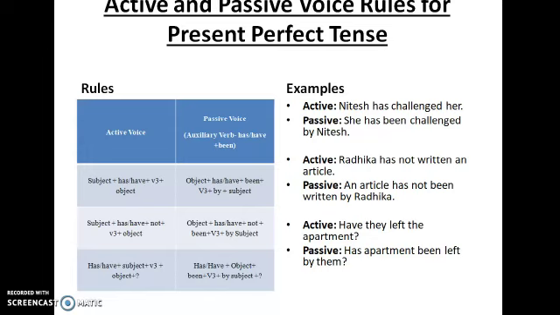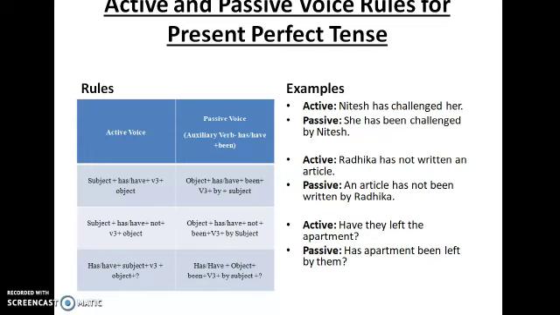Her is the object. It would become she. She plus has or have. She has, and you have to add a been, B-E-E-N. Been challenged by Nitesh. Same thing. Only thing is you have to add a has or have plus been. She has been challenged. The third form of the verb challenged is challenged, by Nitesh.